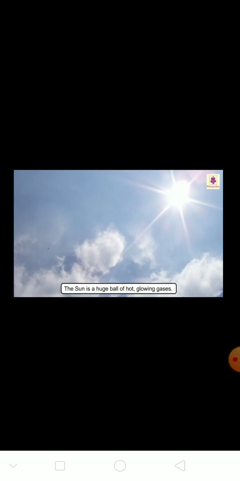The sun is about 5 billion years old and is expected to remain in existence for another 5 billion years. The sun is constantly losing mass at the rate of about 4 million tons per second. This is the amount of hydrogen gas that the sun turns into energy every second.